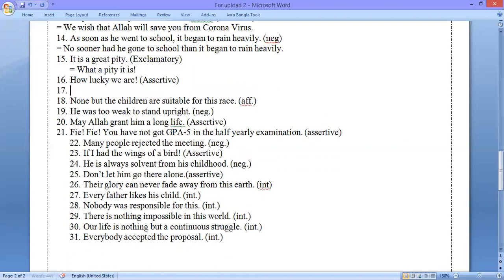Now we're moving to question number 16. The question is, how lucky we are. We shall have to make this assertive. So the solution is, we are very lucky.